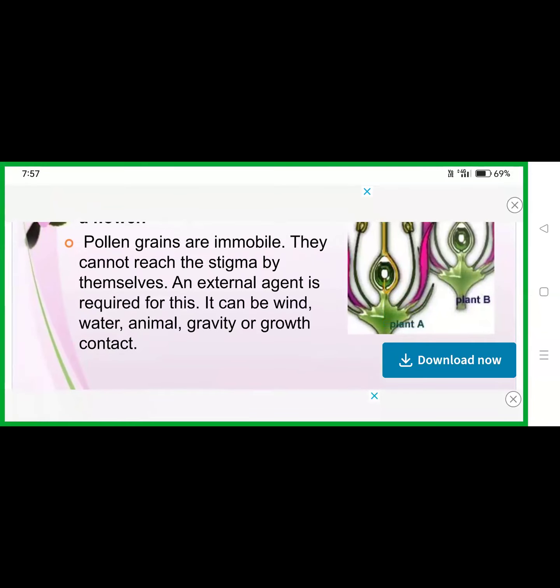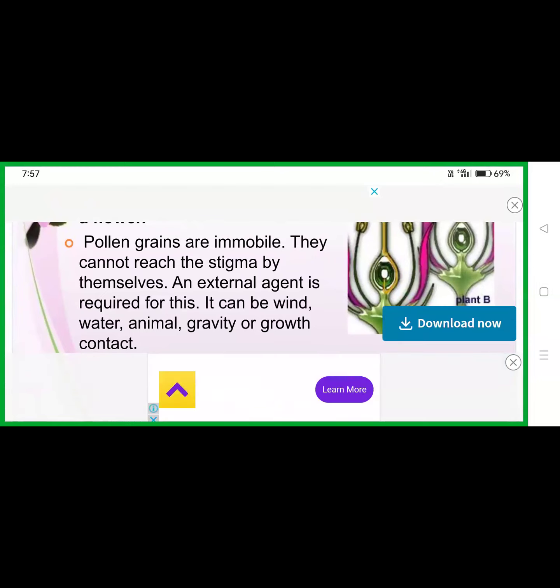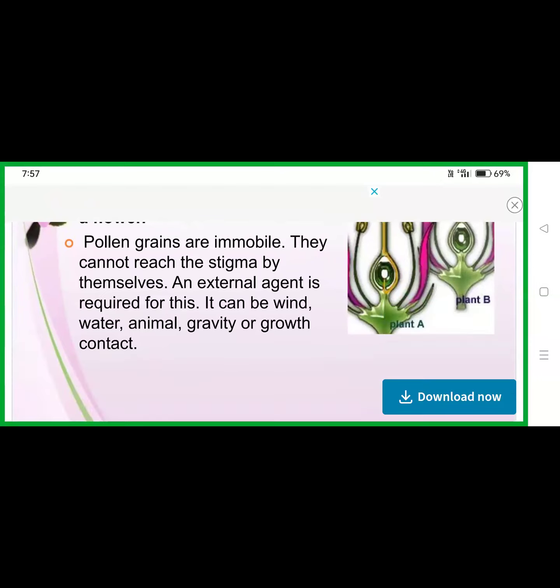The pollen grains are immobile. It means they cannot reach the stigma by themselves. So for that process, an external agent is required. It can be wind, water, or animal, or gravity, or growth contact. Okay, so that is the introduction.